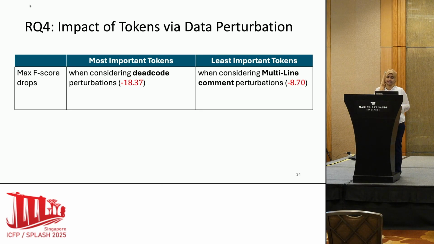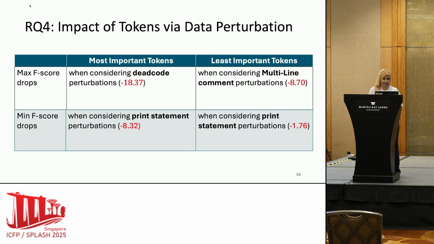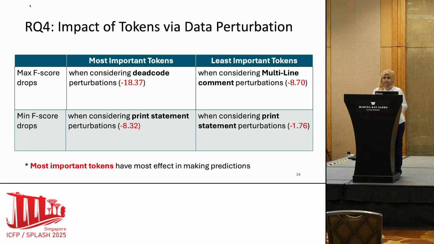So here we see that when we apply the data perturbation considering the most important tokens, the accuracy drops 18%. And when considering the least important tokens, it drops 8%. And also the minimum one is 8.32, but when you consider the least important tokens, it is only 1.76. So it clearly indicates that the most important tokens have the most effect in making the predictions.